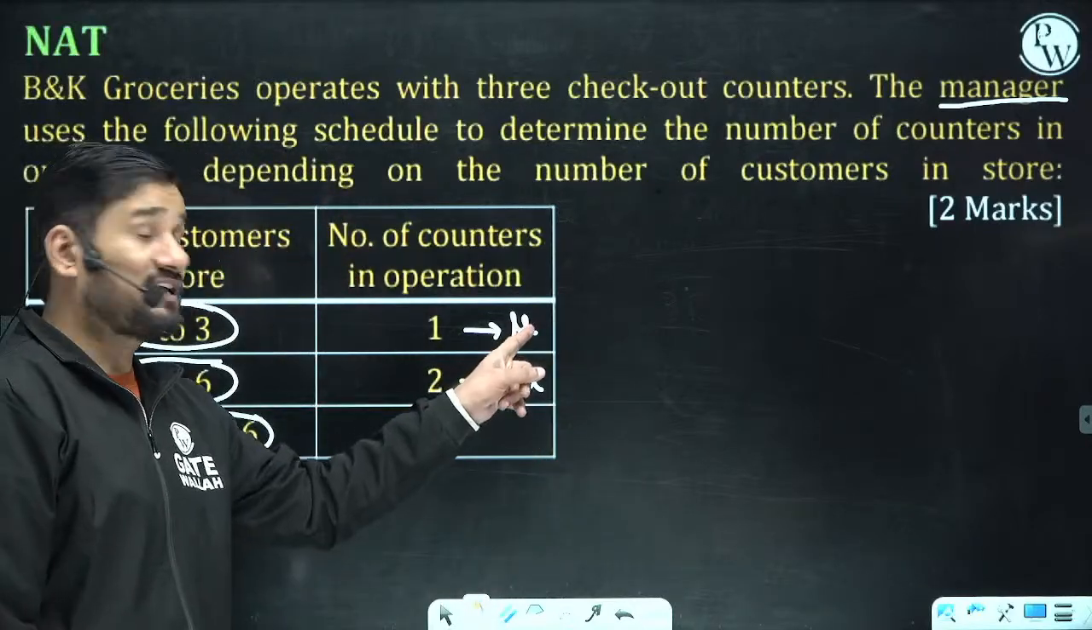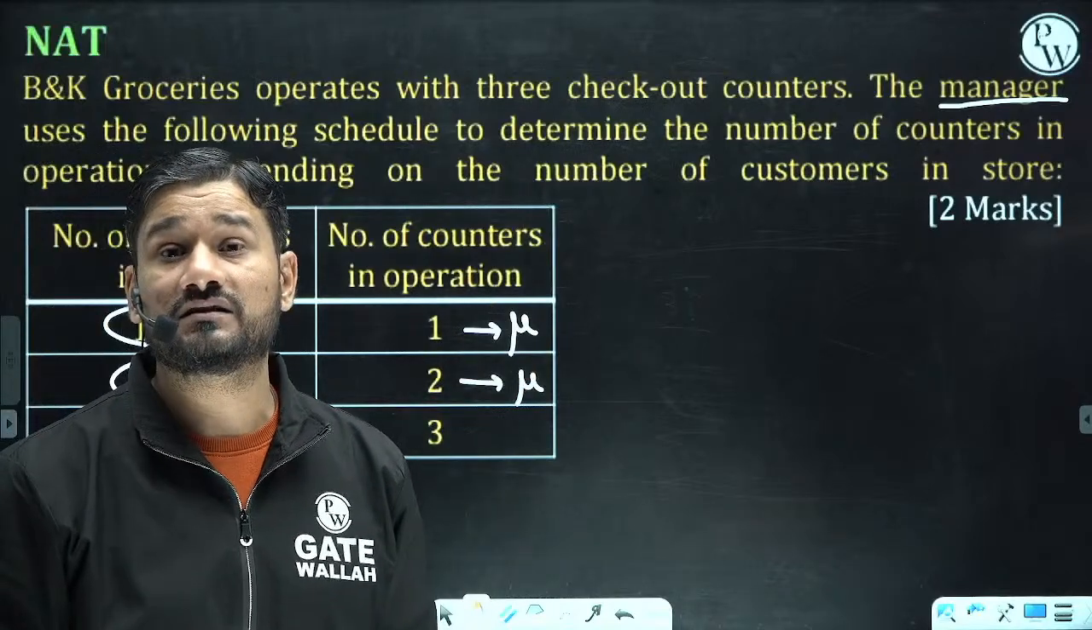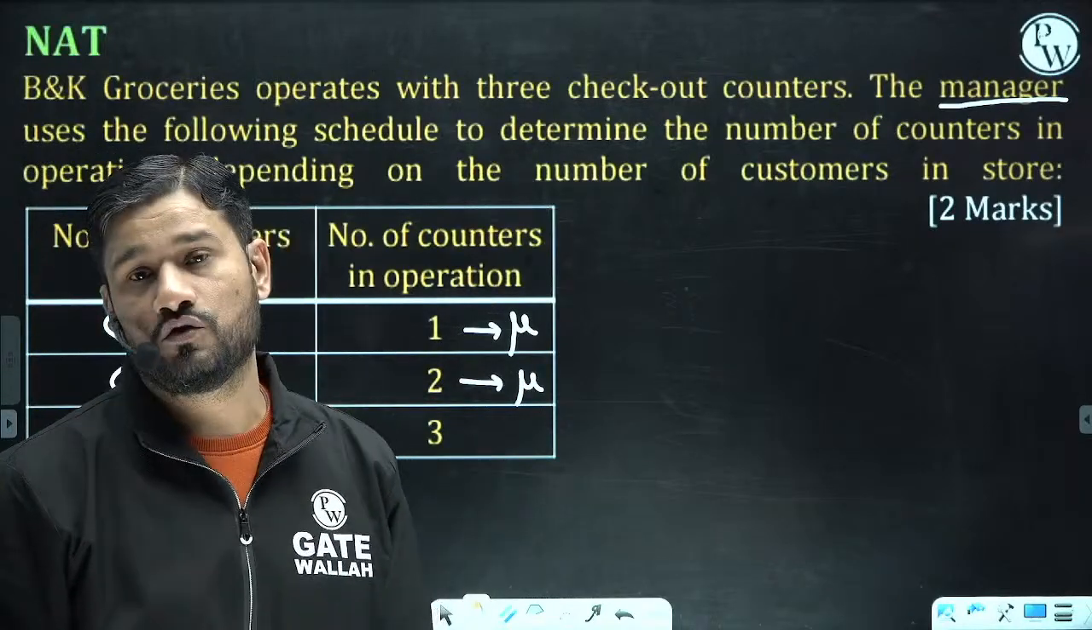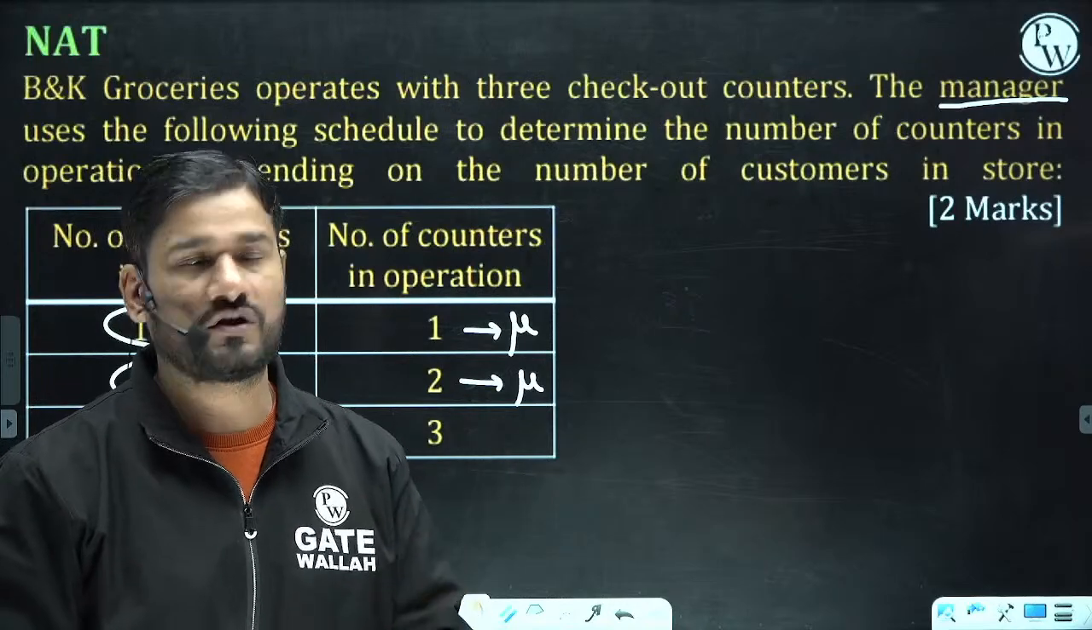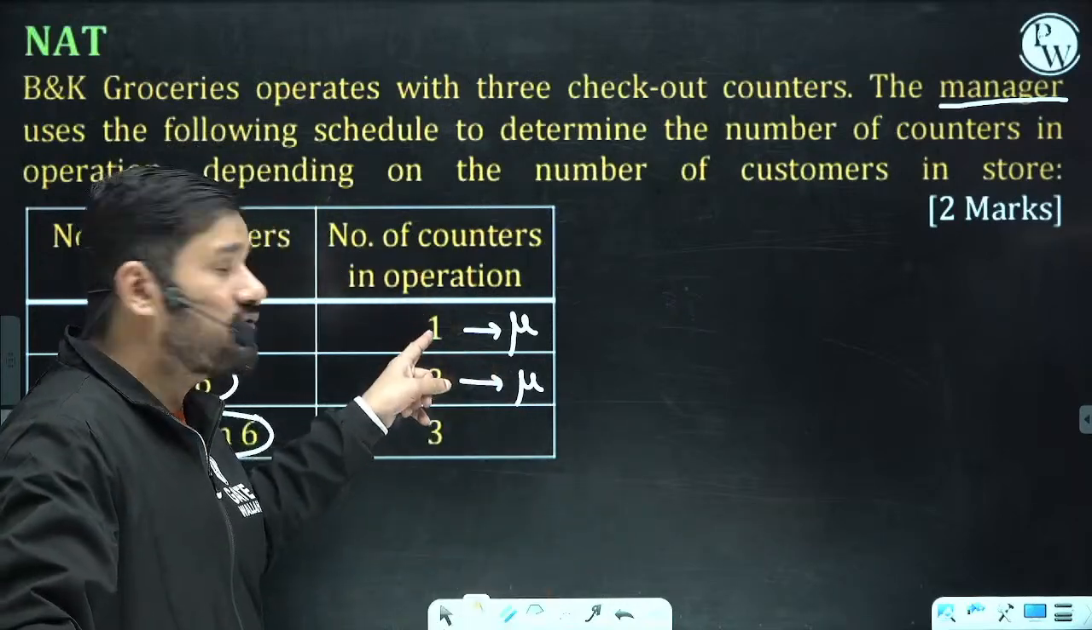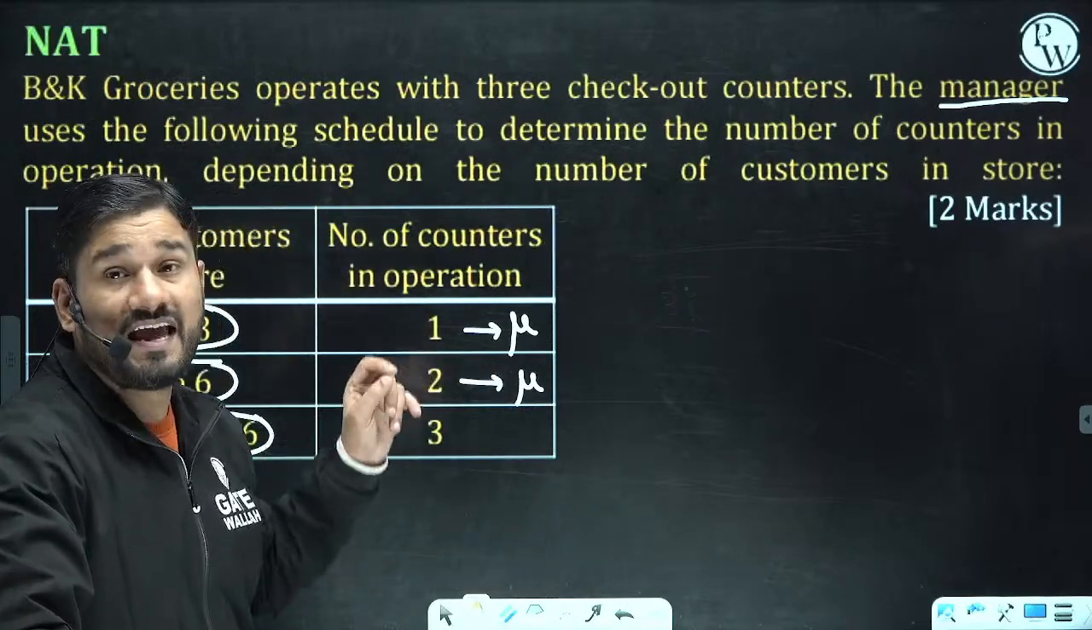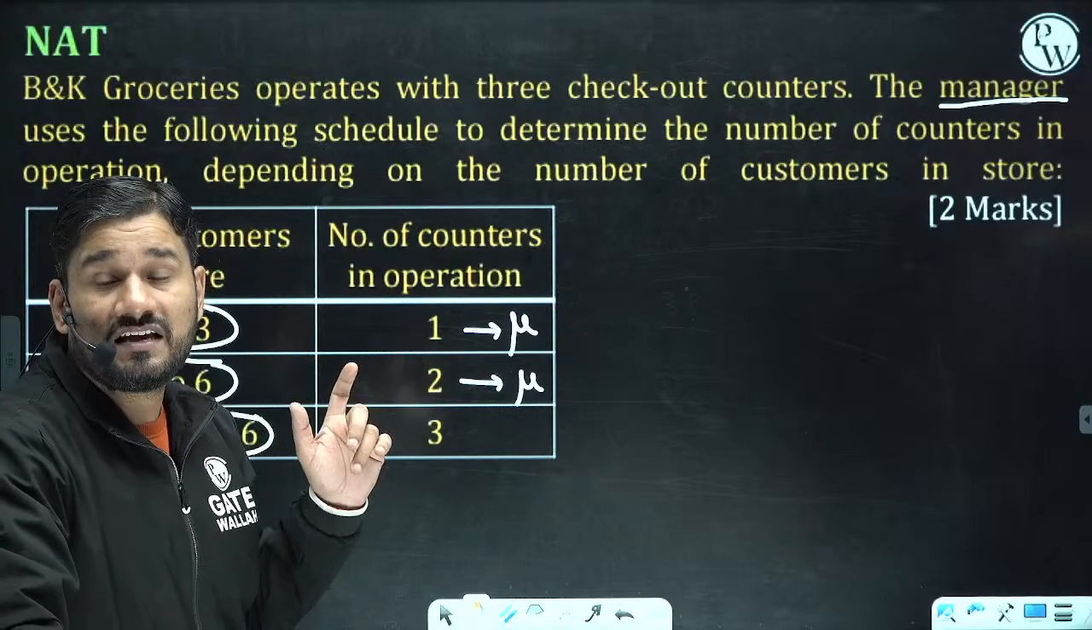What is the service rate? How many customers can be billed in 1 hour? Bill means what? Billing. So definitely the person who is working at this counter can serve 10 people in 1 hour.